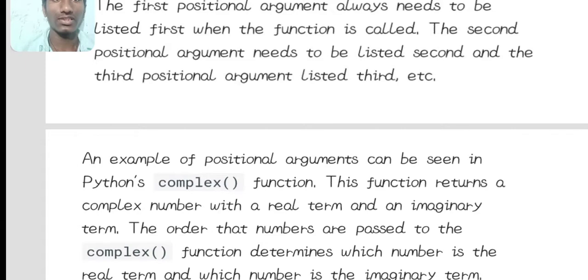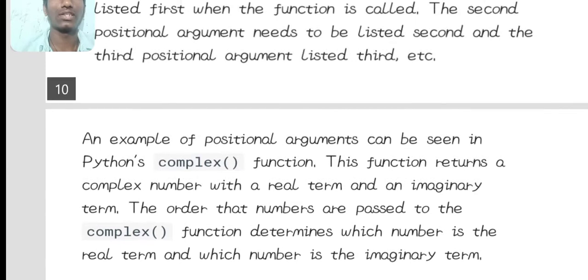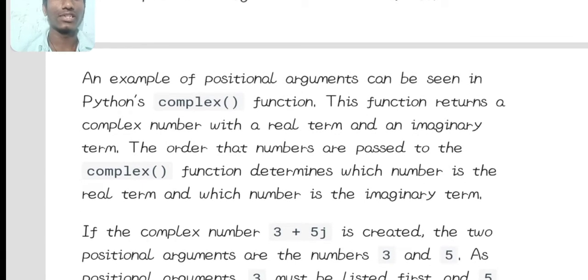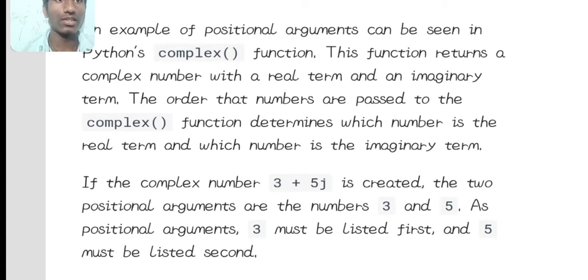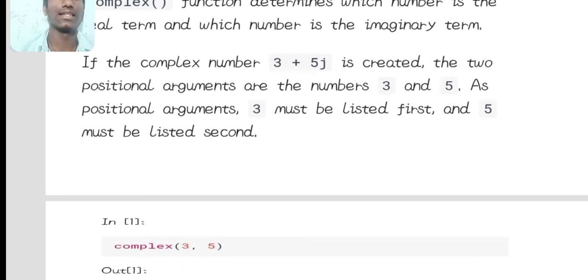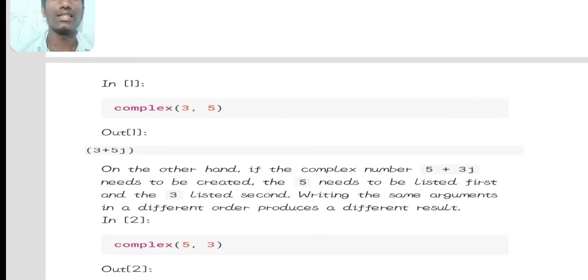We know that the complex function is a mathematical function. This function returns a complex number with a real term and an imaginary term. The order in which numbers are passed to the complex function determines which number is the real term and which is the imaginary term. The complex number 3 plus 5j is created. The positional arguments are the numbers 3 and 5. As positional arguments, 3 must be listed first and 5 must be listed second. We can see the example of it. In complex of 3 comma 5, we get the output 3 plus 5j.